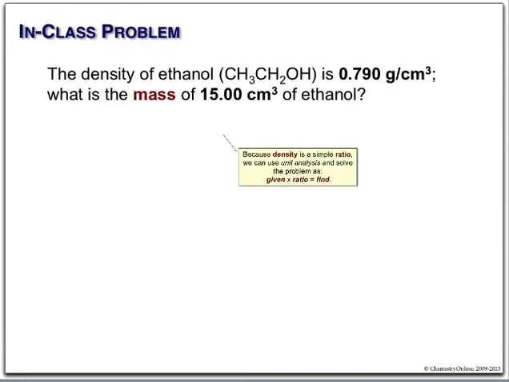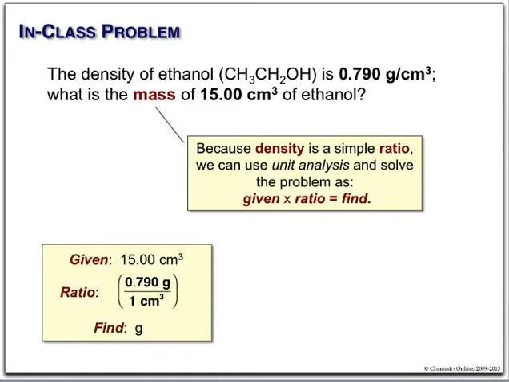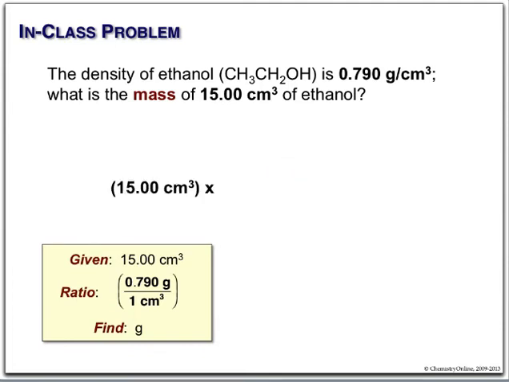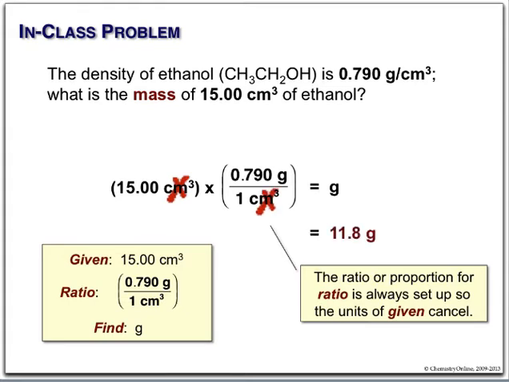Density of ethanol is given as 0.79 grams per cubic centimeter. What is the mass of 15 cubic centimeters? We're going to solve this problem using our given ratio algorithm. For our ratio, we're going to use the density expressed in terms of grams over centimeters. We start off with our given. Our ratio must have the units cubic centimeter in our denominator. They cancel. Do our simple math, and we have 11.8 grams.